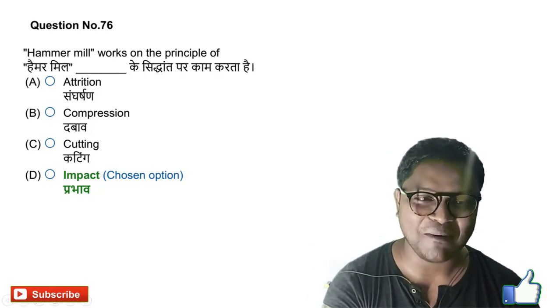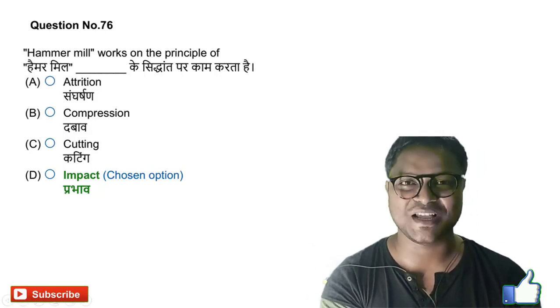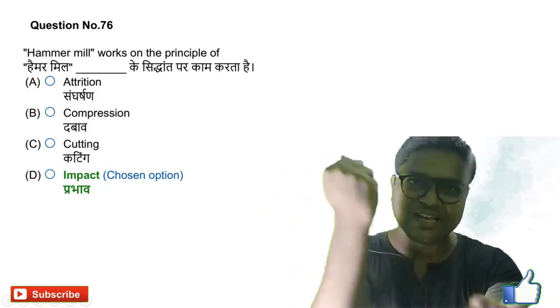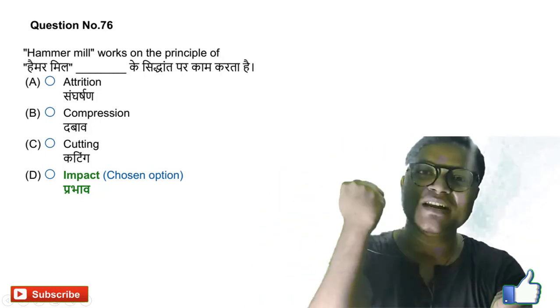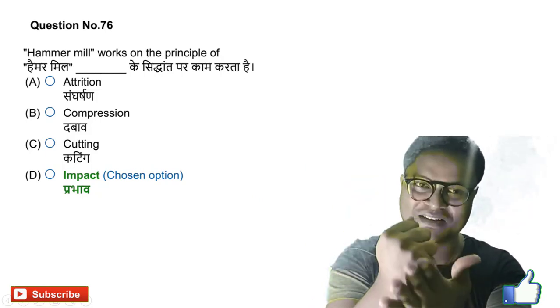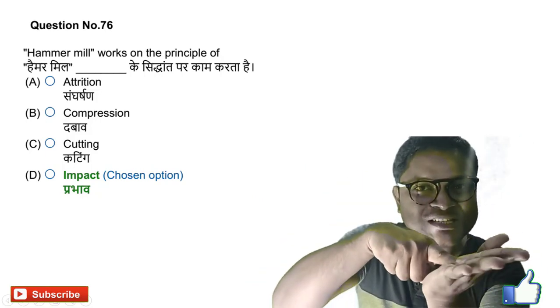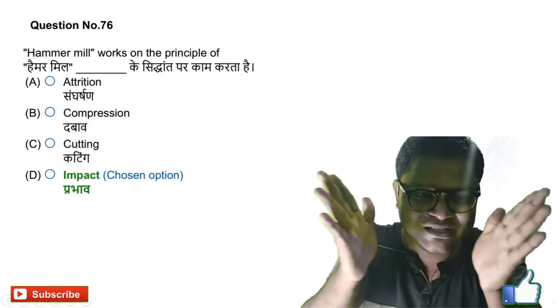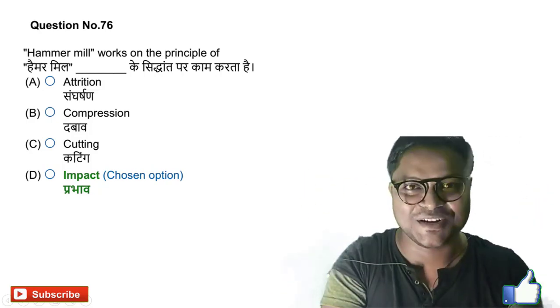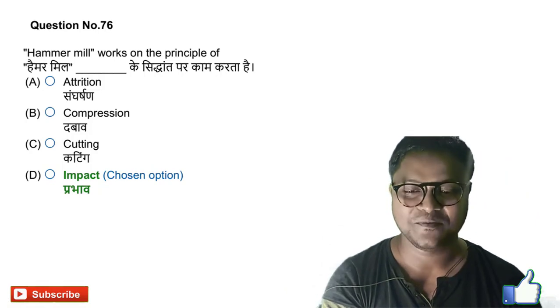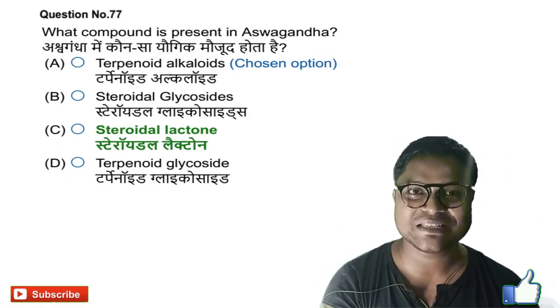Hammer mill works on the principle of dash. Generally, the principle behind the hammer mill is impact. The answer is impact. Attrition means force with movement, acceleration is called attrition. Compression, this is called compression. Cutting, you know it, cutting. The answer is D.